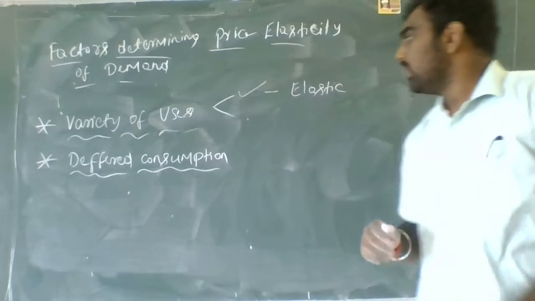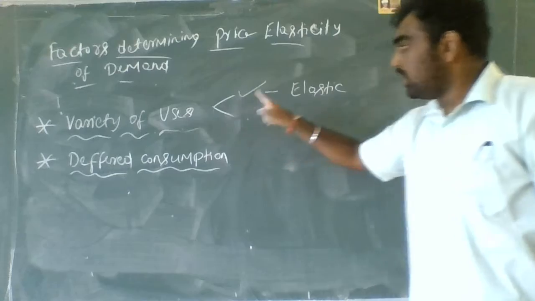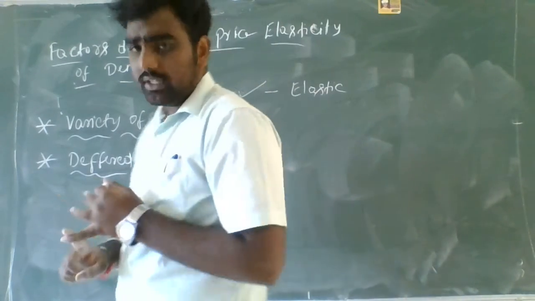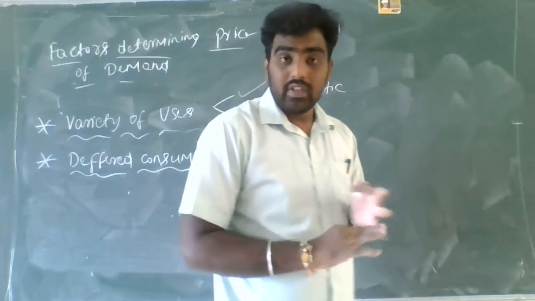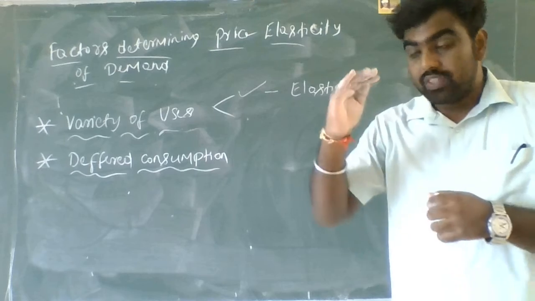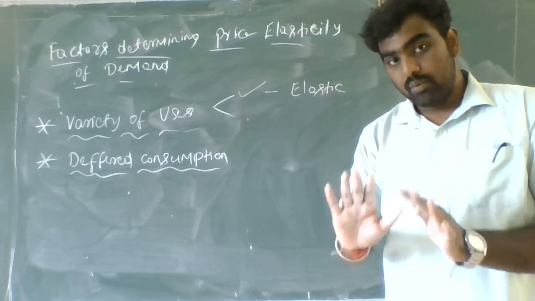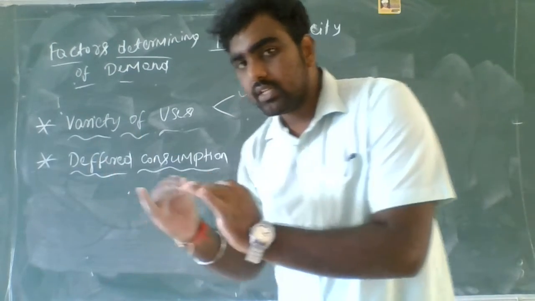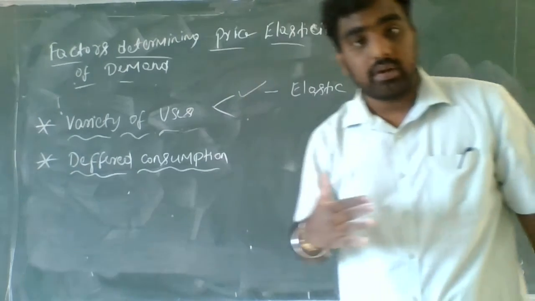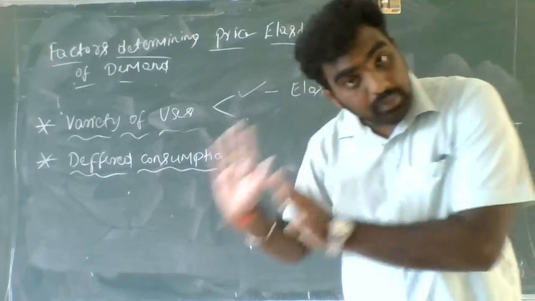Sorry for the interruption. Variety of uses. I told you when there are a variety of uses, the goods are elastic. I took the example of milk, coal, steam. When people know that these goods have a variety of uses, when the price changes, they will consume more of the quantity. If the price decreases, what will they do? These goods have a variety of uses, so let us purchase more. It will be used for other purposes also.